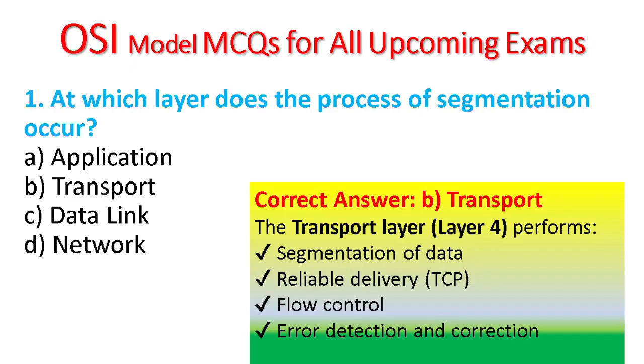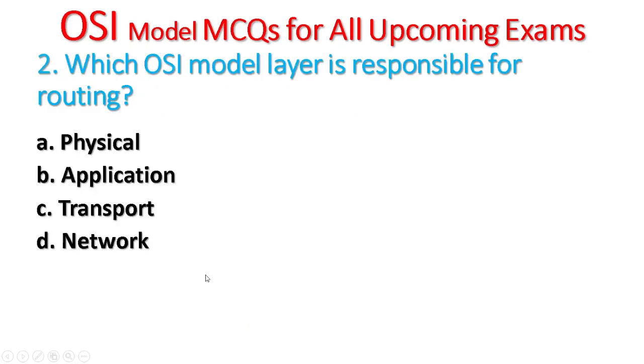The transport layer performs segmentation of data, reliable delivery because there is the TCP protocol, and flow control, as well as error detection and correction on the transport layer in the OSI model.